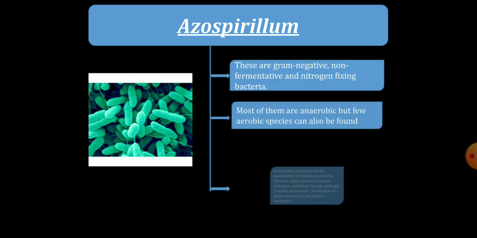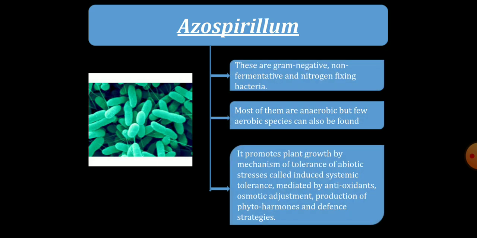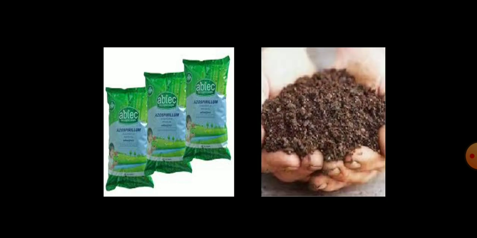The next one is azospirillum. In this picture we can see azospirillum. These are gram-negative, non-fermentative and nitrogen-fixing bacteria. Most of the azospirillum are anaerobic, but few aerobic species can also be found. It promotes the plant growth by mechanism of tolerance of abiotic stresses, that is called induced systemic tolerance, which is mediated by antioxidants, osmotic adjustment, production of phytohormones and also defense strategies. This is the example for biofertilizer of azospirillum.